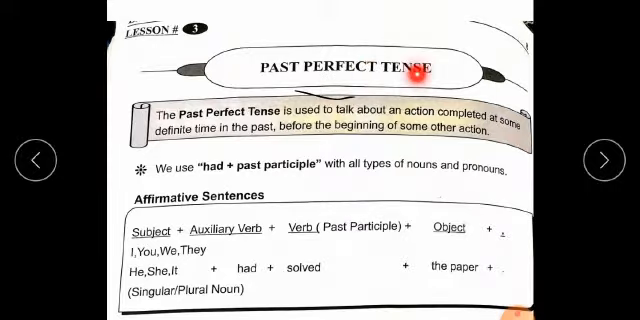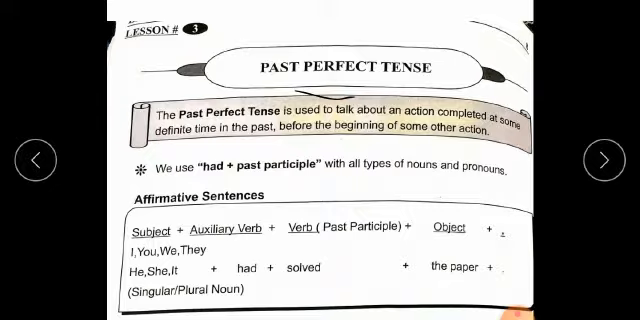Past perfect tense. We know the meaning of past is the time that has gone. Perfect means complete, while tense shows time of action. So the definition will be: the past perfect tense is used to talk about an action completed at some definite time in the past before the beginning of some other action. Students, we can say the easy definition: the work that had totally completed in the time of past is called past perfect tense.